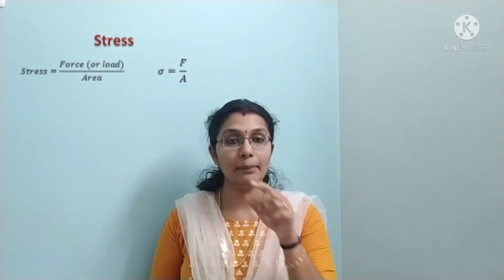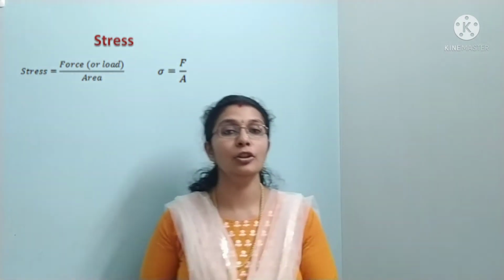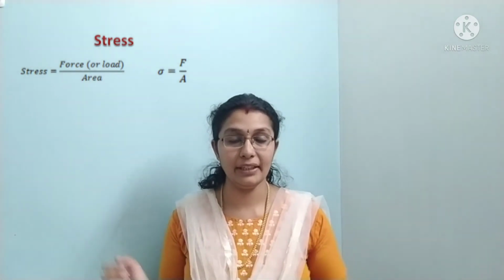Clear? Yes. So stress is denoted by the symbol sigma, which is equal to F by A, which is force per unit area, right? So force is measured in Newton and area in meter square. So its unit is Newton per meter square. And strain is denoted by epsilon, which is equal to the change in size over the original size, right? So change in size you will represent as delta L, divided by the original size L.